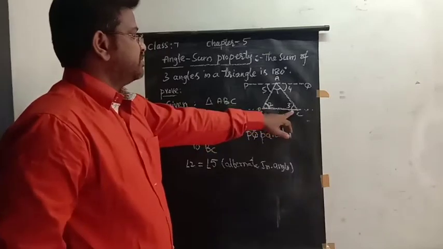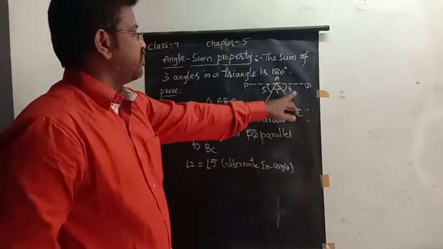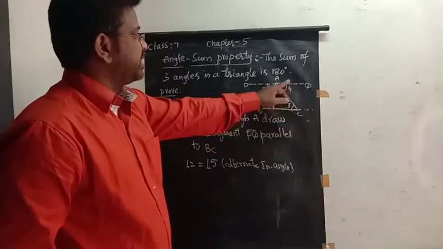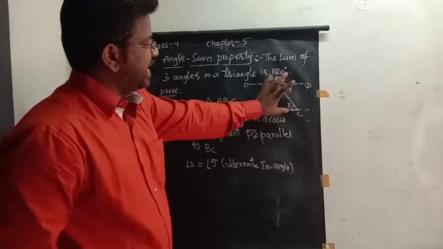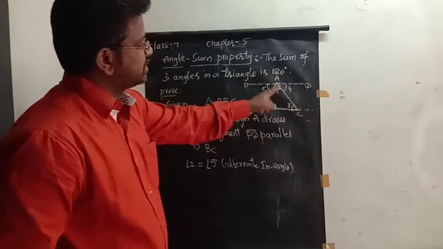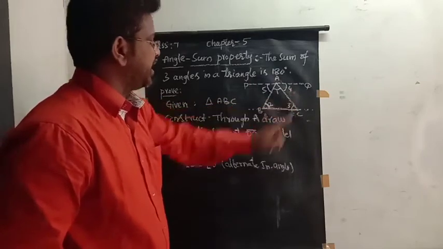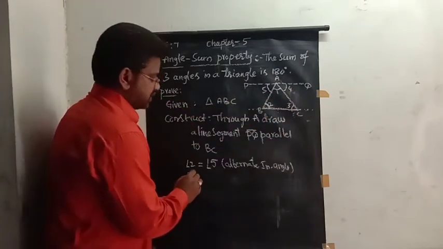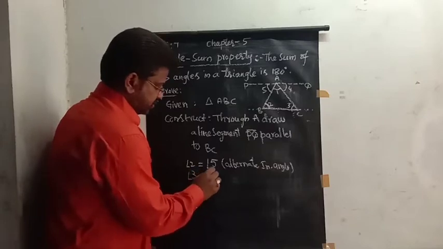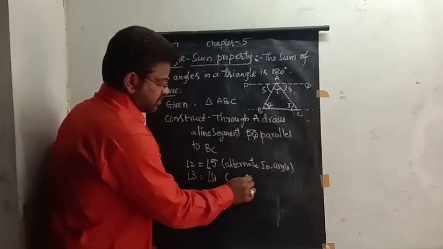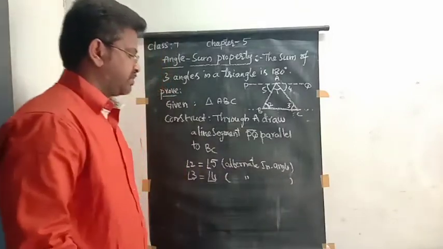In the same way, angle 3 is equal to angle 4. Why? Because BC and PQ are parallel lines, and this is the transversal. So angle 3 and angle 4 are alternate interior angles. So angle 3 is equal to angle 4, for the same reason.